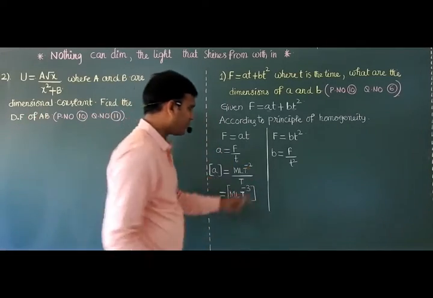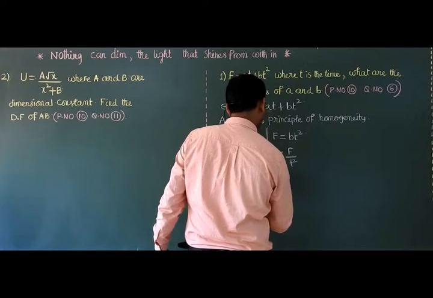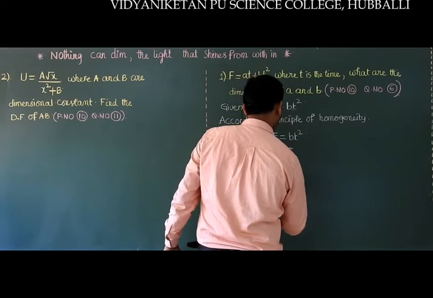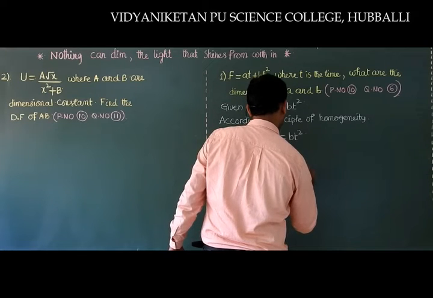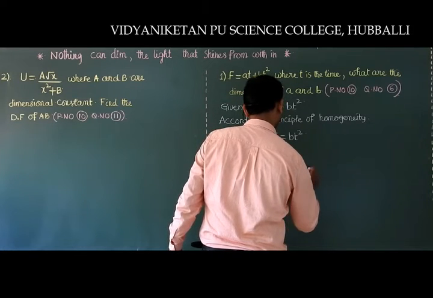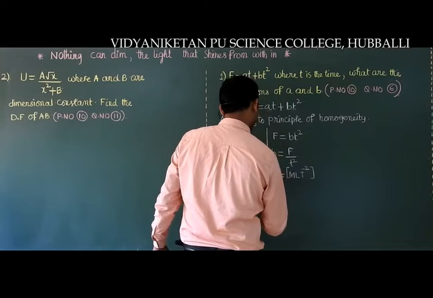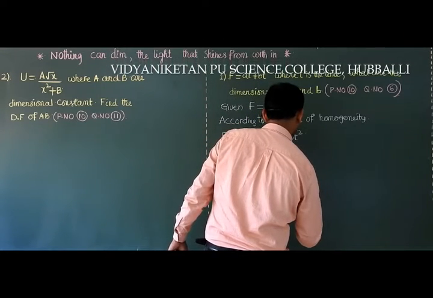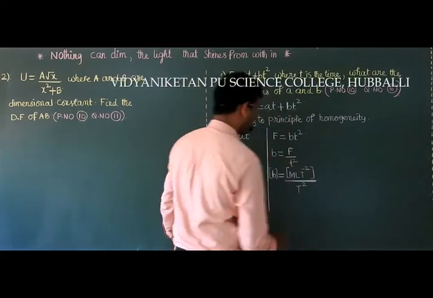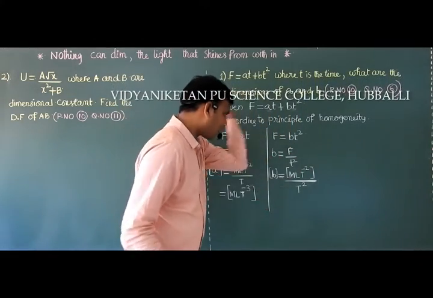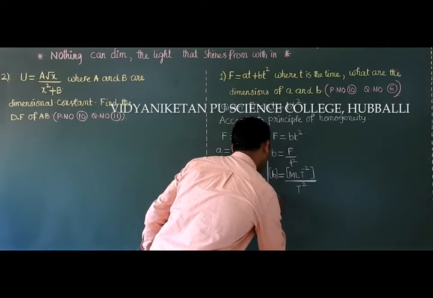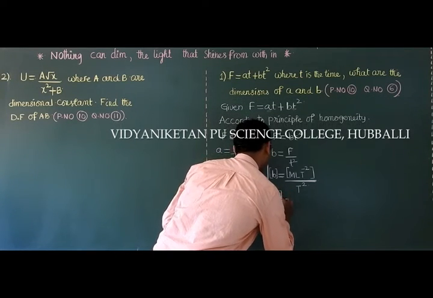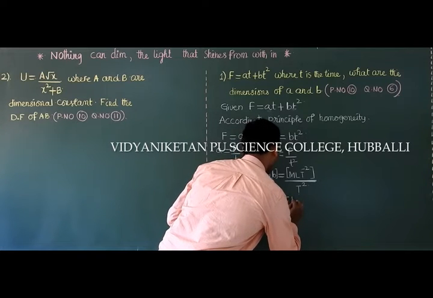Right? Next, B. How to find it? The same method. B is equal to F, that is M L T raised to minus 2, in square brackets, upon T square. Now this T square we take into the numerator. What you will get?